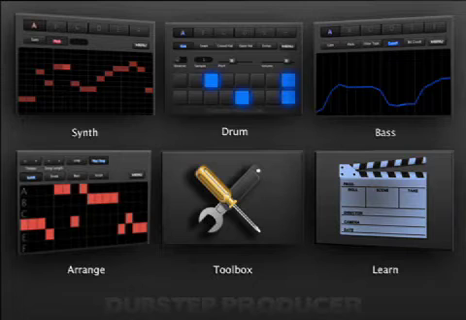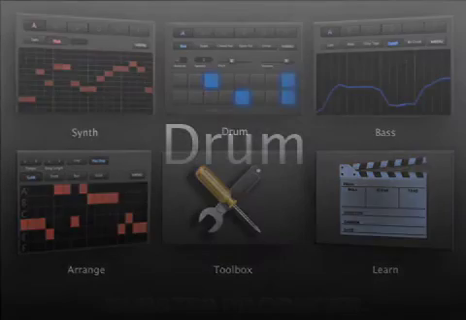I try to keep functionality to a maximum and complexity to a minimum, so I'm hoping you'll find this app fun and easy to use. I'm going to walk you through the 4 modules you'll be using to make your dubstep music, and I'll give you a quick sneak preview of the toolbox.